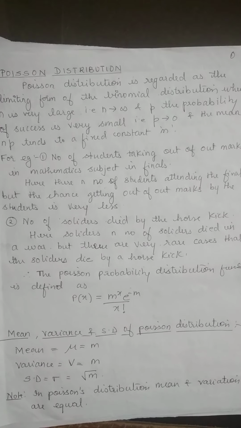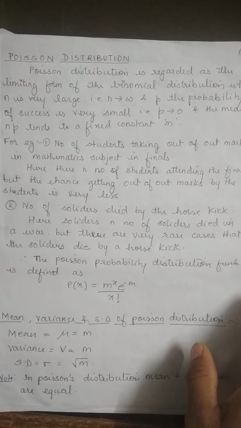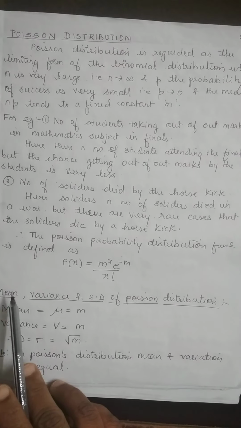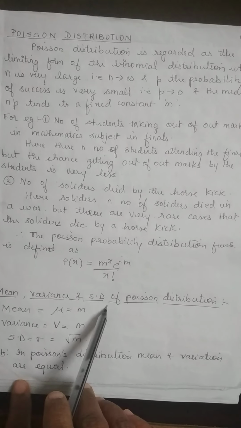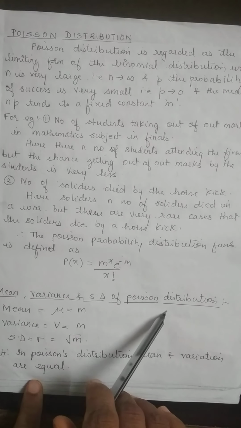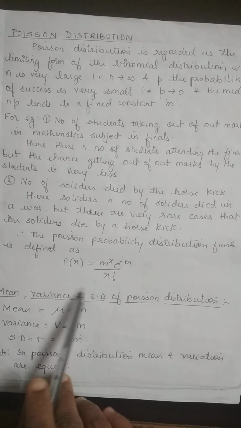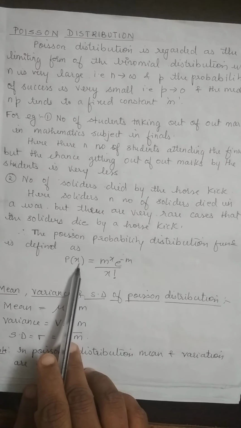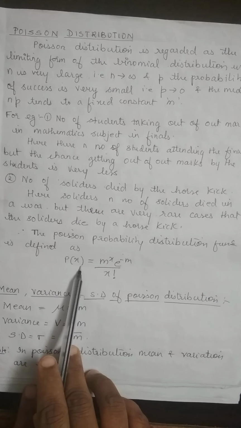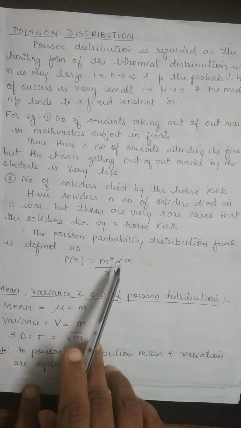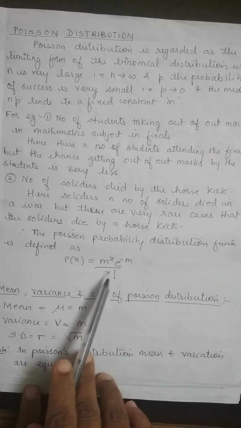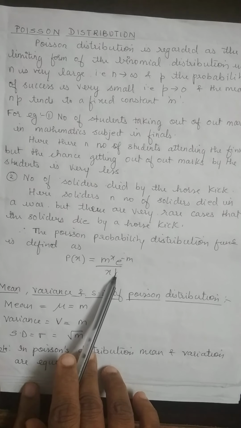To start, as I previously explained, we are going to define P of x. After P of x, we are going to define the mean, variance and standard deviation of Poisson's distribution. There is no derivation regarding these concepts. So in Poisson's distribution, the probability function, that is P of x, is defined as m raised to x, e raised to minus m, upon x factorial. With this, we are going to start with our problems.